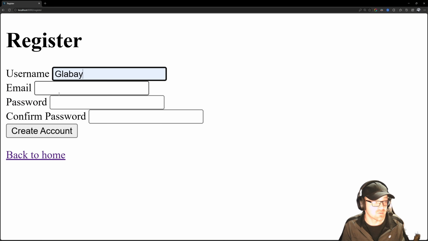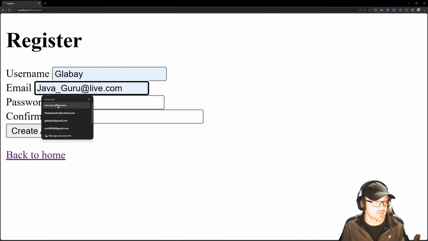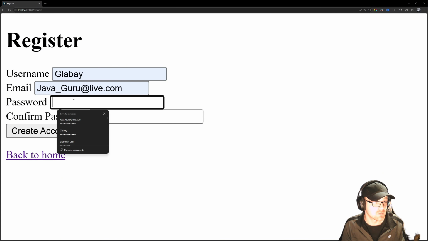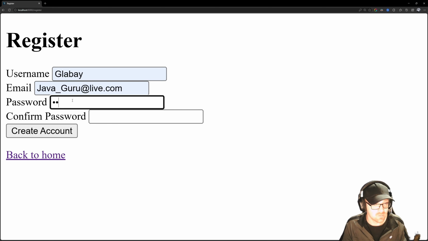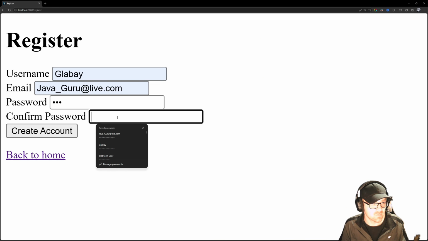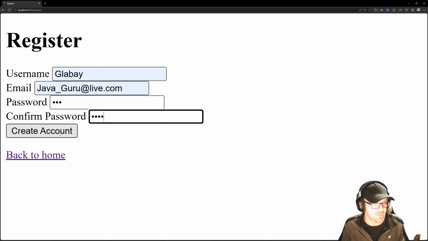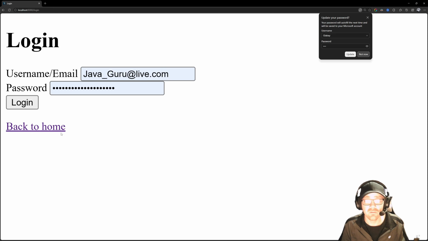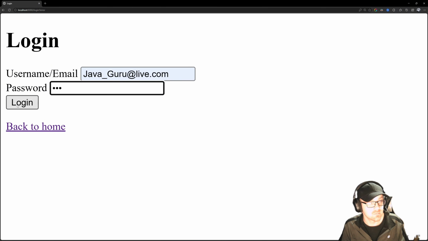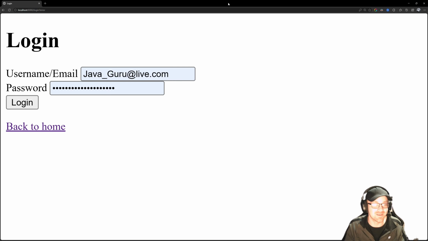We go username. I'm going to say Glabe. Password, 123. Confirm password, 1234. Create account. Look at that. There's an error. Can I log in? Log in with an error. 123. Log in with an error. 1234. Log in with an error. Okay, so I broke something.